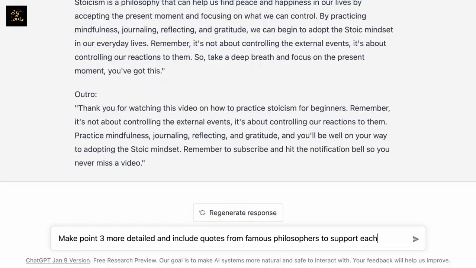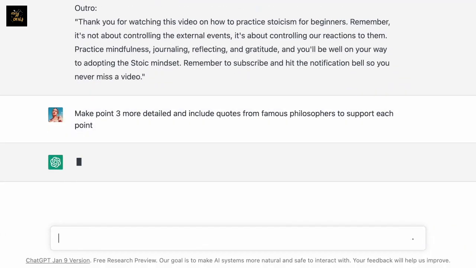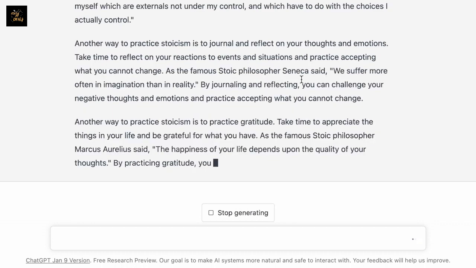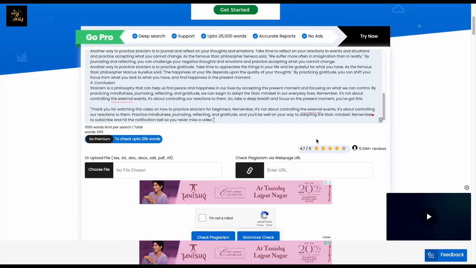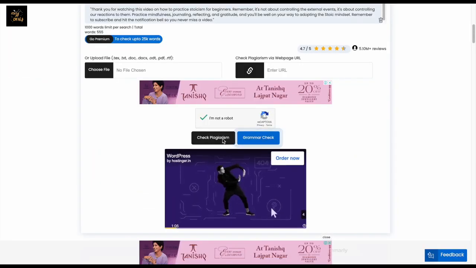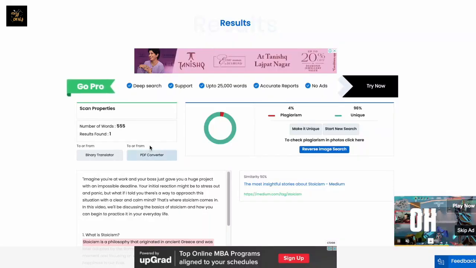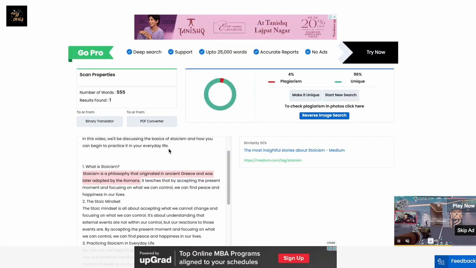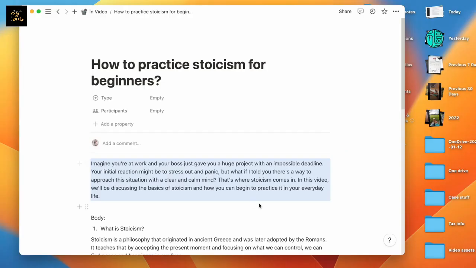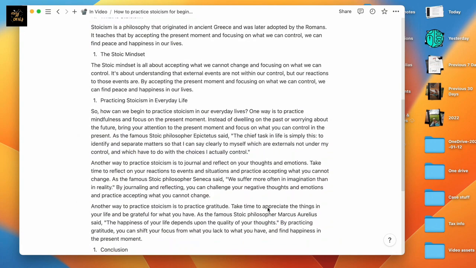Often, it doesn't take more than 1 or 2 iterations to get a script you want. From here, simply copy and paste it into a plagiarism checker like this one to check the sanctity of your script. As you can see, AI has generated a unique script that is not picked up from anywhere. It does highlight this one sentence in red, but that's not really plagiarism. However, if you do find that your script has plagiarized content, you can simply rephrase those parts to ensure that it is unique.